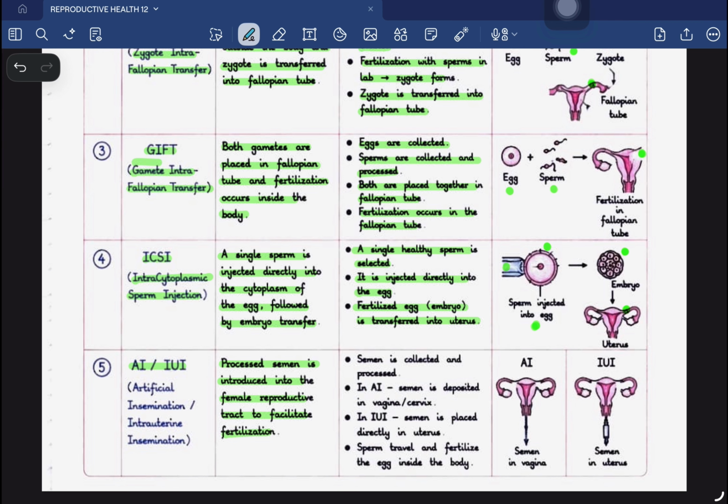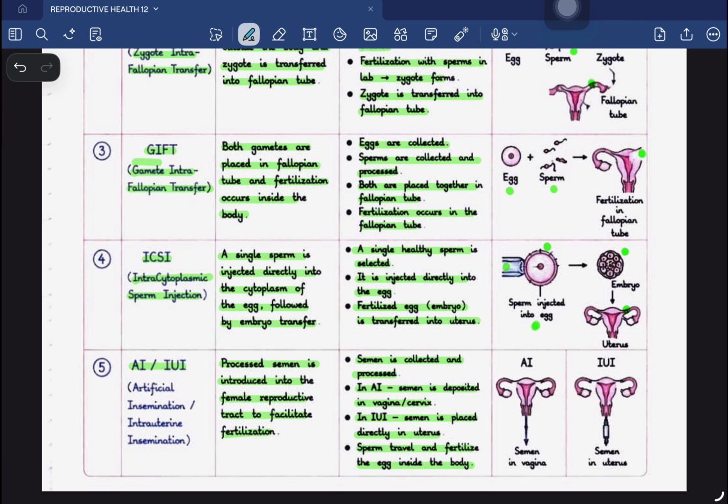So what is the step? Semen is collected and processed. In artificial insemination, semen is deposited directly into the vagina or cervix, and in IUI, that is intrauterine insemination, it is placed directly inside the uterus. Then the sperm travels and fertilizes the egg inside the body.